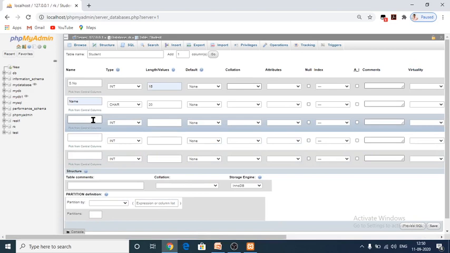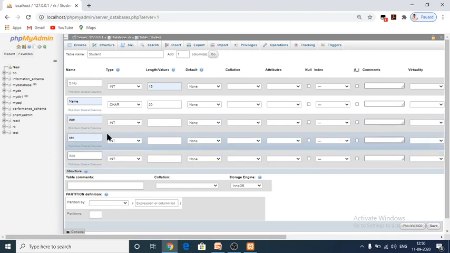Next one, here you can give age, sex, and address.